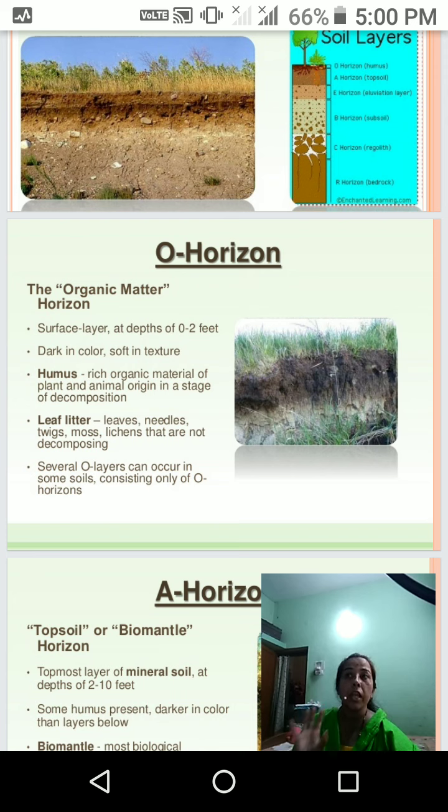So organic matter, humus, leaf litter on the surface layer is important for the first horizon, and several layers can occur, in some soils consisting only of the O horizon. The O horizon is the first layer of the soil profile.